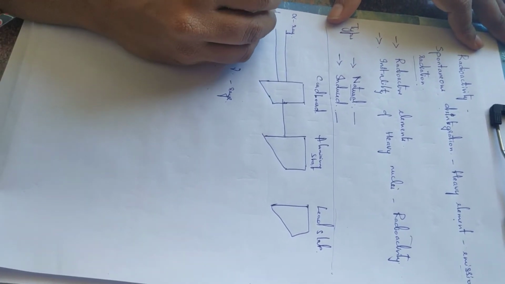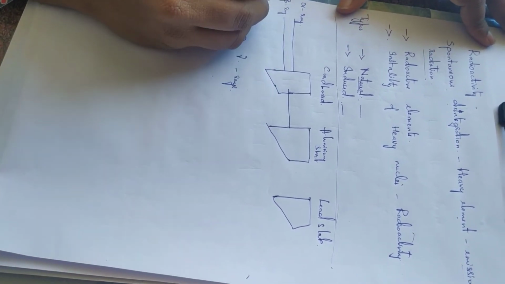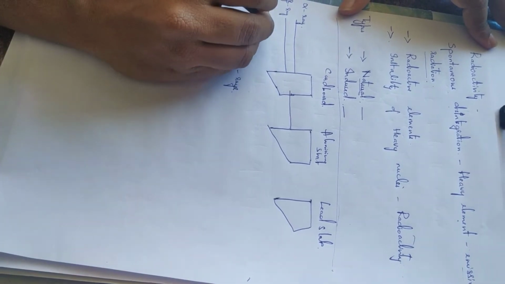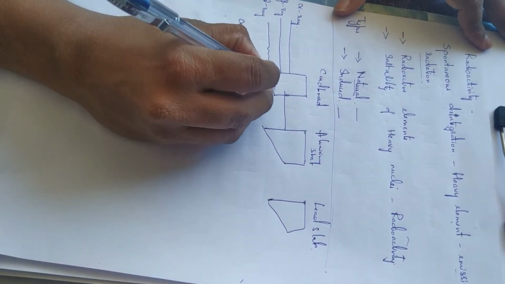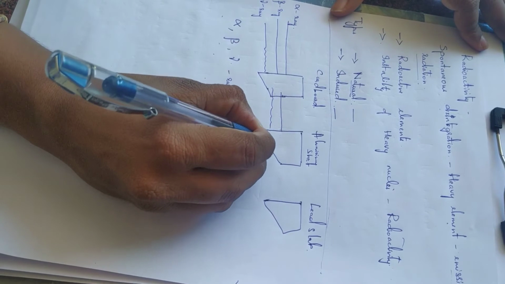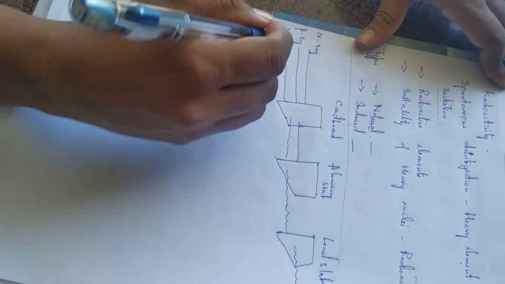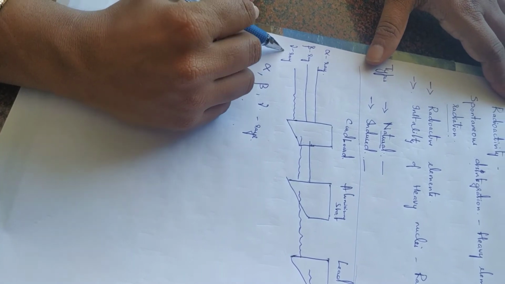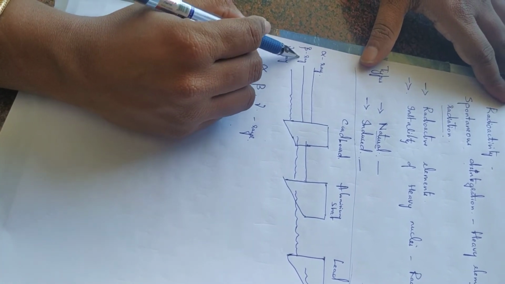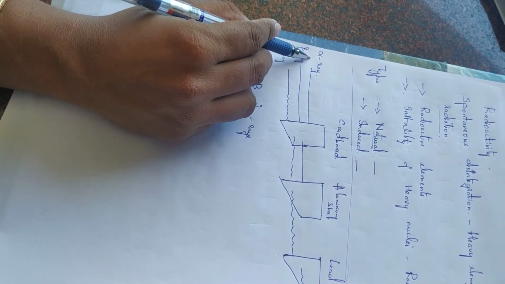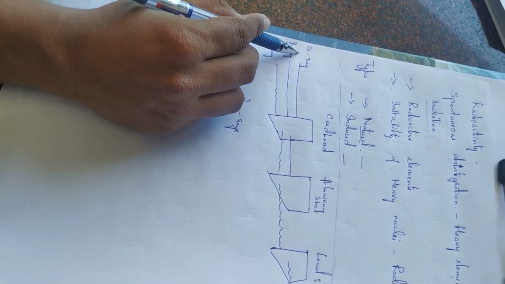And gamma ray will penetrate through both, up to the lead slab. So gamma rays have the highest penetrating power, beta the next highest, and alpha rays have less penetrating power.